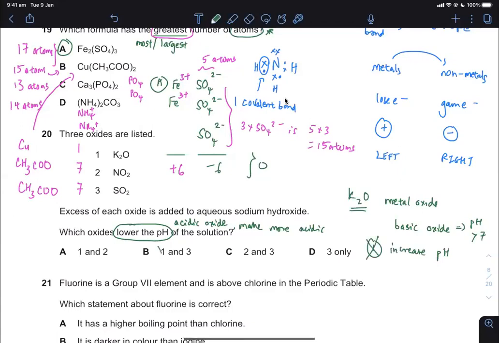So 1 is definitely wrong, which means A and B cannot be the answer. Looking at C and D, meaning I need to check for 2 and 3. So if you look at 2 and 3, these are nitrogen dioxide, these are sulfur dioxide. They are oxides of non-metal. Oxides of non-metal is what you call acidic oxide. If you have acidic oxide, you are going to make the solution more acidic and you will lower the pH, and therefore the answer there must be 2 and 3.